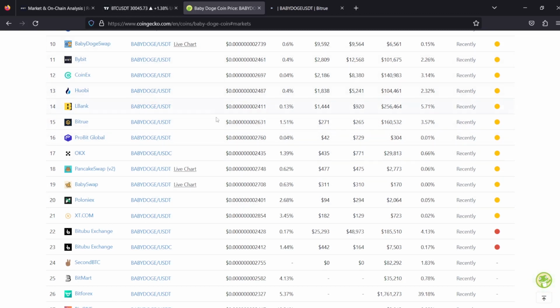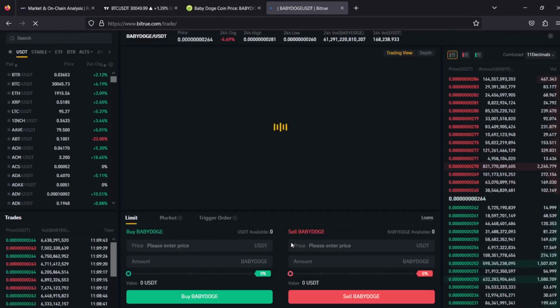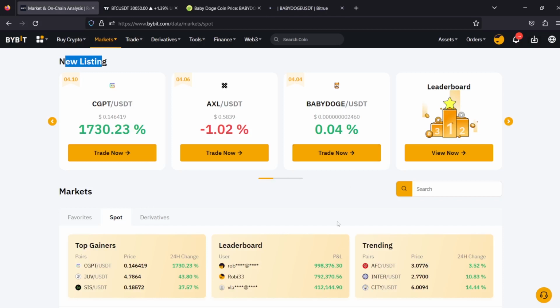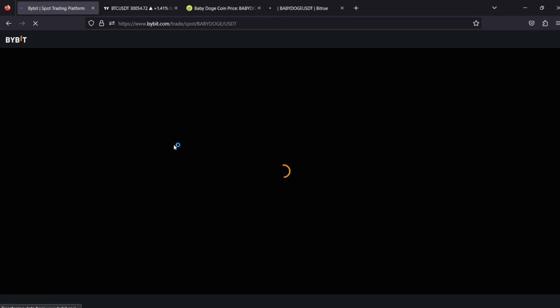And of course, I want to talk about which network we're going to use, because a lot of you complain about network and all that stuff. As you can see right there, the price of Baby Doge on BitTrue is being sold at 26.4, right? And right here on BYBIT, Baby Doge is being sold at, let's check right there.